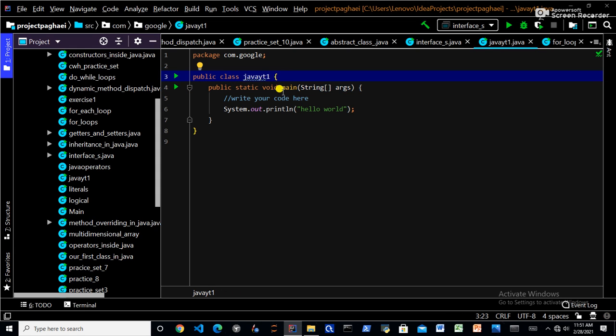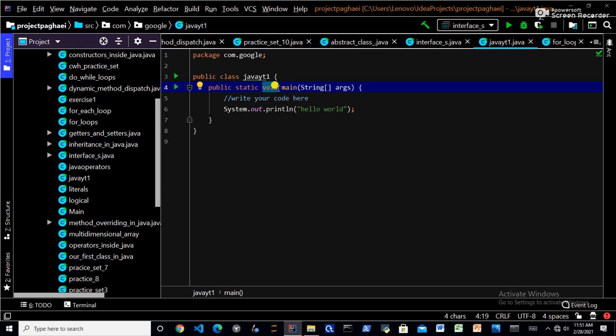You can see here that before main we use void. What is this void? This is the return value. What is called the return value? Return value is this: when your code runs, you are going to expect some return from your code. Void is the data type of your expected return. It can be integer, it can be string, it can be float.